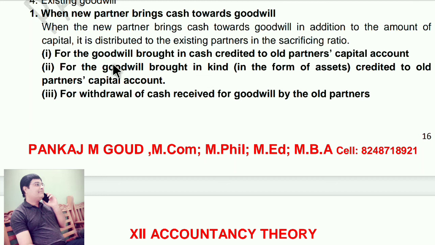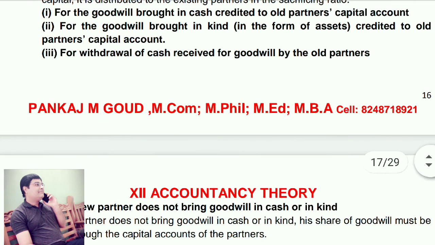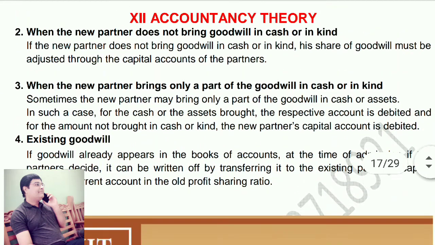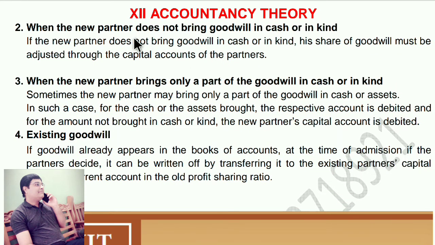For the goodwill brought in cash, the old partners' capital accounts are credited. For the goodwill brought in kind, in the form of assets, the old partners' capital accounts are credited, and for withdrawal of cash received for goodwill by the old partners, the respective accounts are adjusted. Next question. When the new partner does not bring goodwill in cash or kind: if the new partner does not bring goodwill in cash or in kind, his share of goodwill must be adjusted through the capital accounts of the partners.